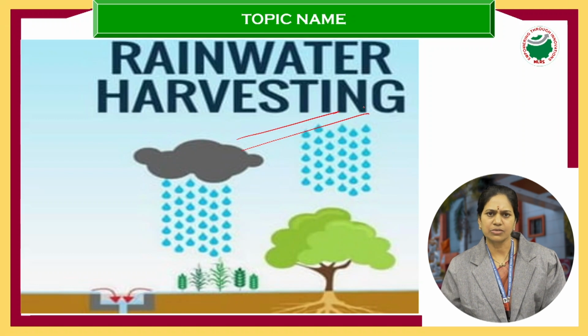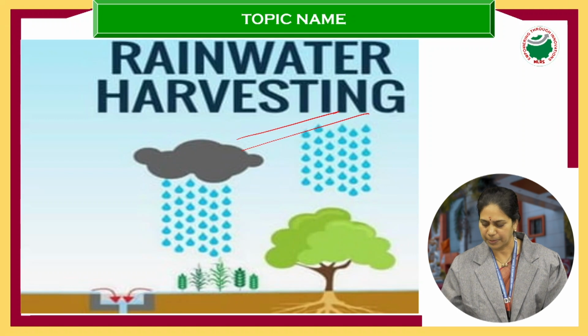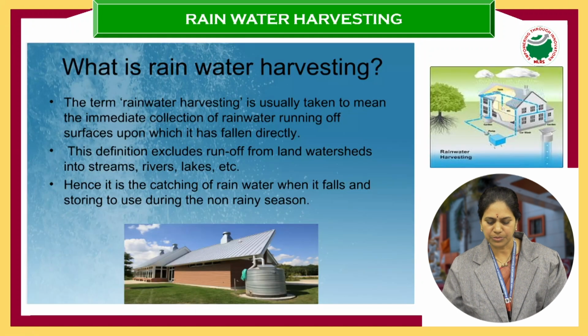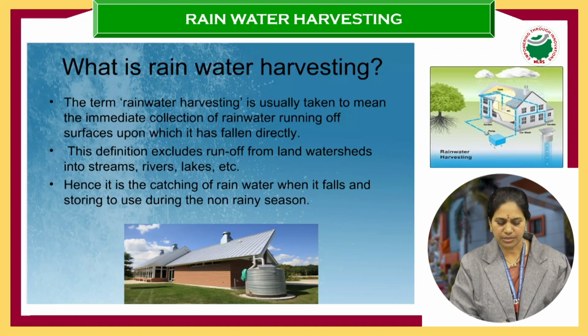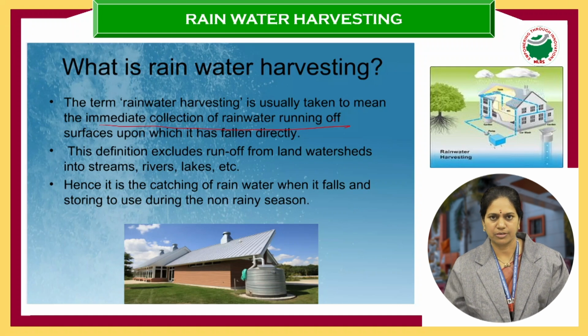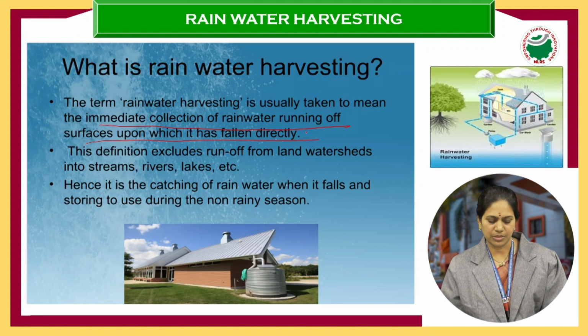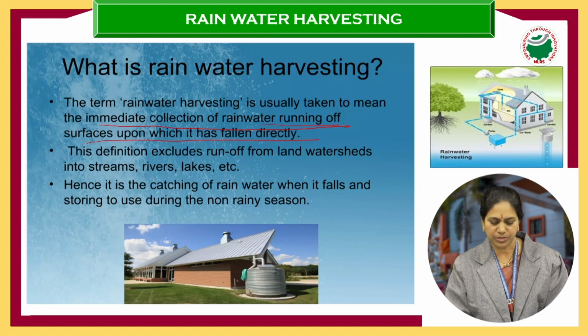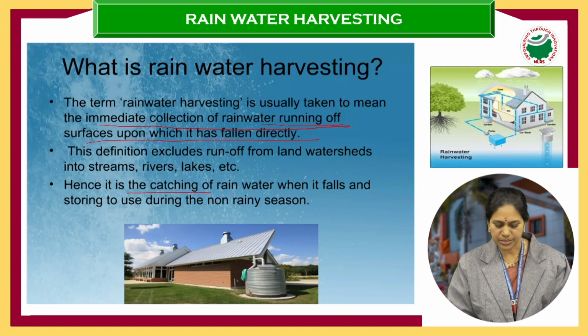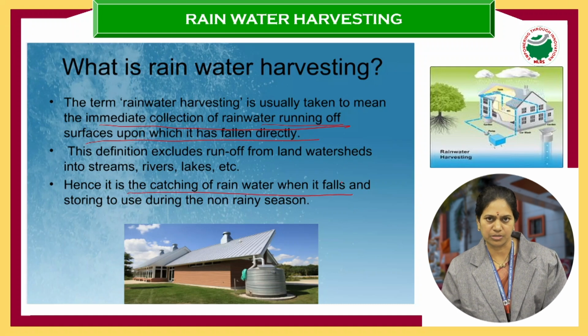So yes, this is also storing water. So how exactly do we store it? Here let me tell you what rainwater harvesting is. It is usually the immediate collection of rainwater running off the surfaces, or upon which it has fallen directly. So you can say it is collection of rainwater running off the surfaces. That is one aspect, and catching the rainwater when it falls.